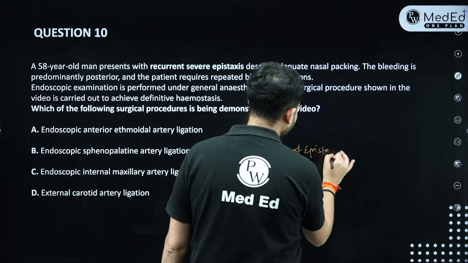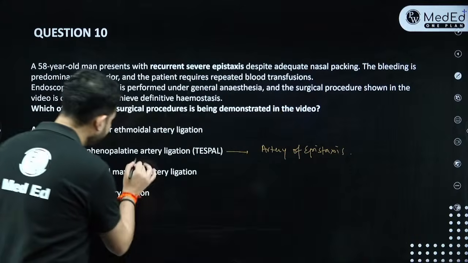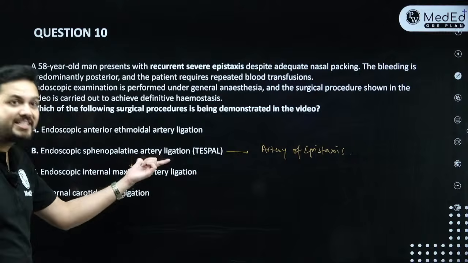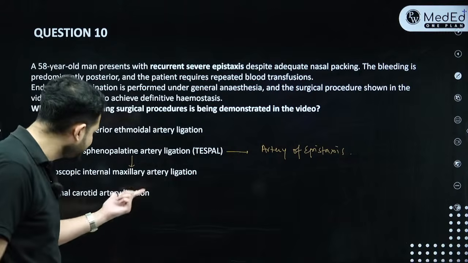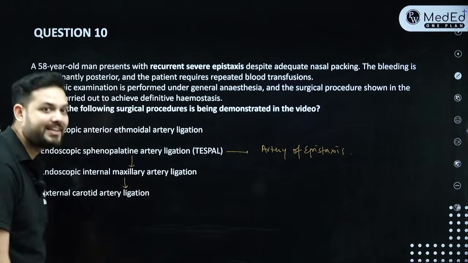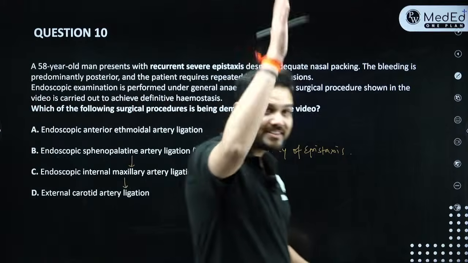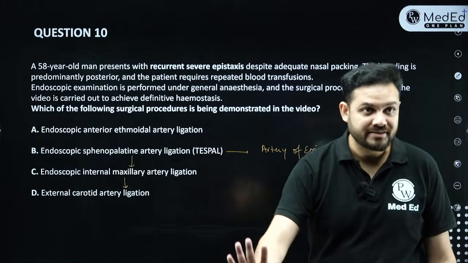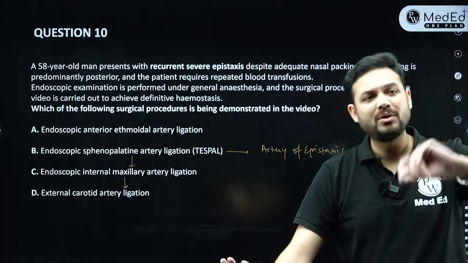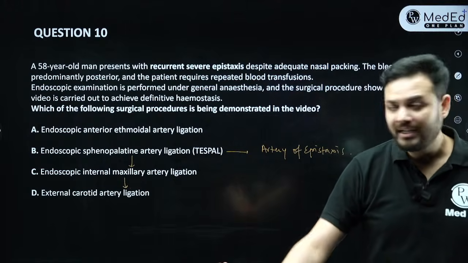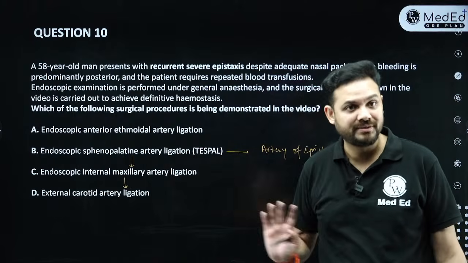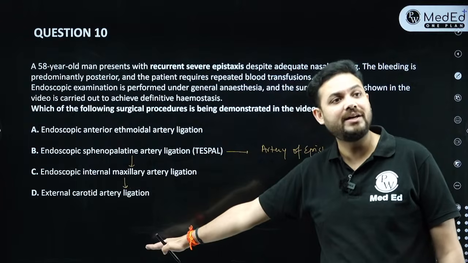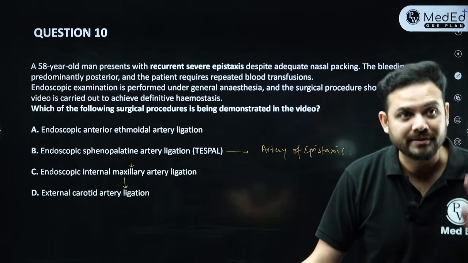Now, if this doesn't stop with this, then the next thing is we clip the maxillary artery. That is its second step, because the sphenopalatine artery is a branch of the maxillary artery. If this does not happen, then we go on to the last one, that is external carotid artery ligation. So it's a stepwise procedure. Anterior ethmoidal is nowhere related with ligations. It's a very small artery, so we can't ligate that. So we don't do that. We only do this. These are the major ones. Okay, first we will do TESPAL, if it doesn't get better, then we go for the internal maxillary artery, then if not, then that is external carotid, final answer.